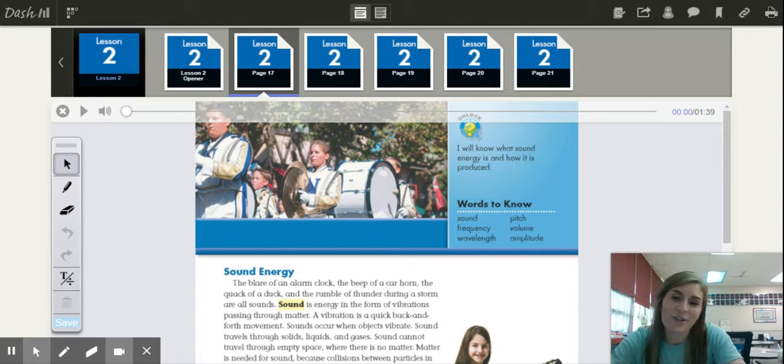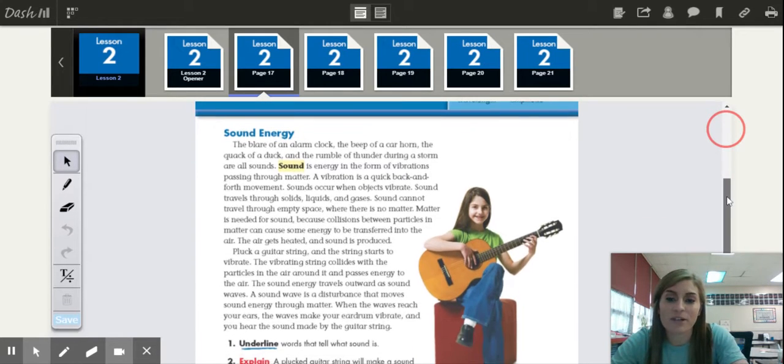Hey guys. All right, week 2 of science. Last week we talked about what energy is, and this week we're going to start talking about specific kinds of energy. This week it's going to be sound energy, and we are going to know what sound energy is and how it's produced.